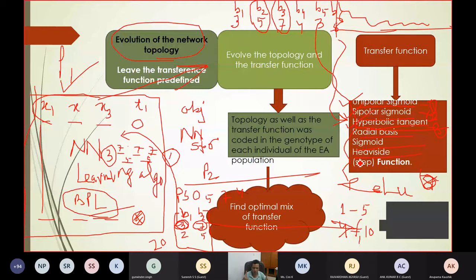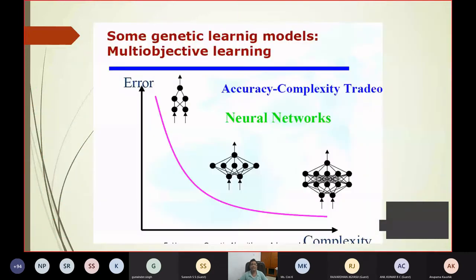One thought is the evolution of the neural network structure associated with different transfer functions, so that ultimately the goal is maximization of accuracy or efficiency, or minimization of the error in training, or minimization of the error in testing, or you can give weightage to minimizing both the training and testing error. So ultimately you can have the topology updation, and you can find the optimal mix of transfer functions. I am going to the next slide.